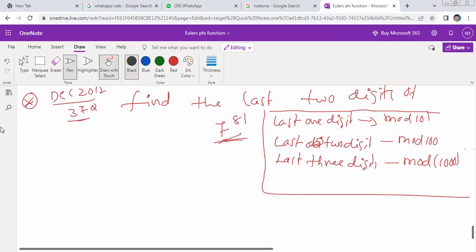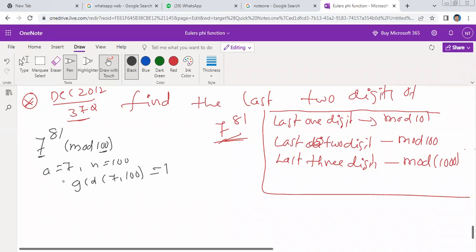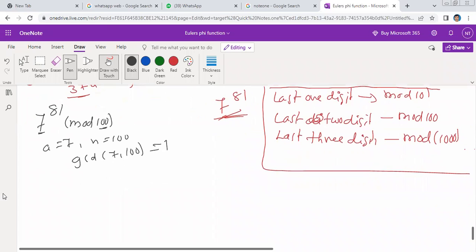Therefore, 7 power 81 modulo 100. Now you see a value is equal to 7, n value is equal to 100. GCD of 7 and 100 is equal to 1. No problem, so we can apply Euler's theorem.